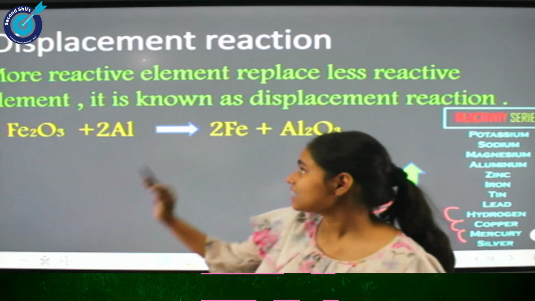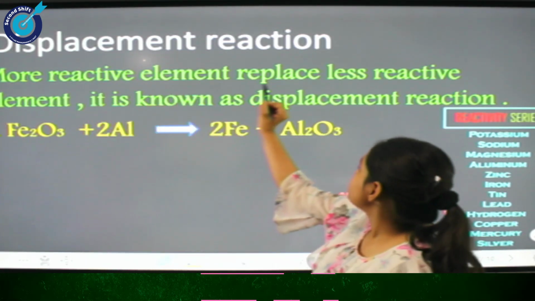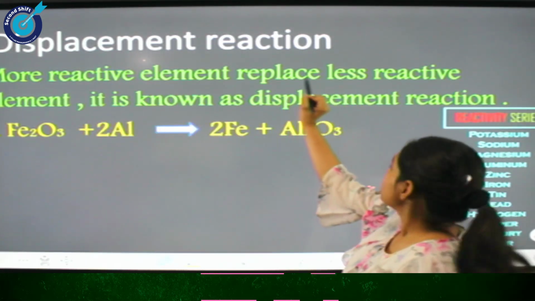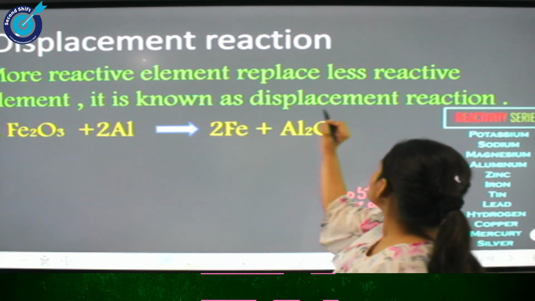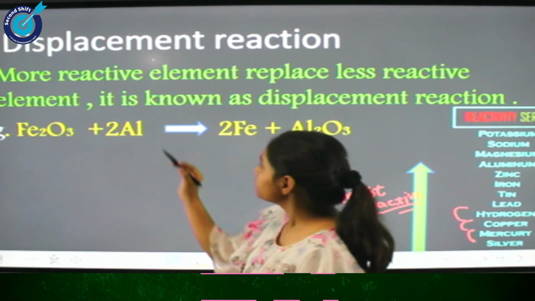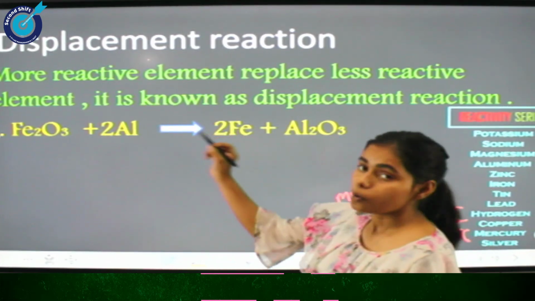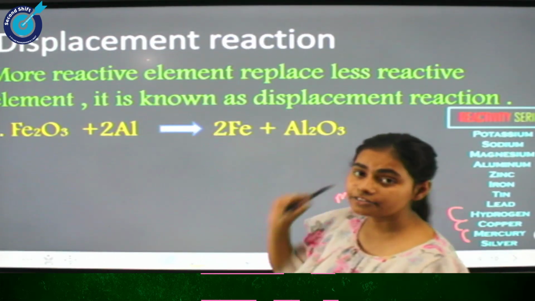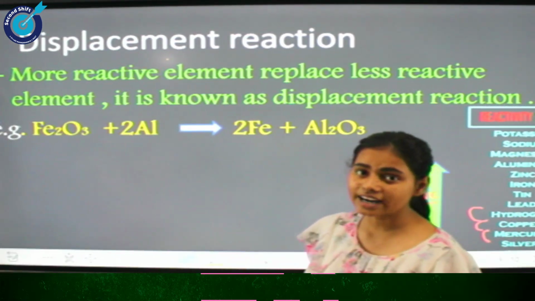Now let us see the definition of displacement reaction. When a more reactive element replaces or displaces a less reactive element, it is known as a displacement reaction. As I said, in this reaction the substance displaces. So according to the reactivity series, here a more reactive element will displace a less reactive element.